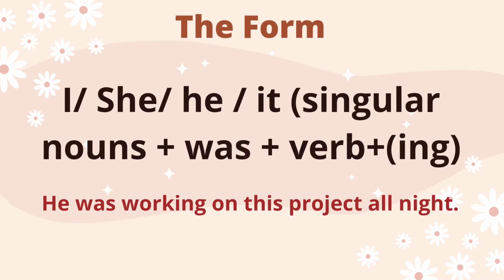Let's begin with the form. We put singular nouns or I or he or she or it at the beginning plus was plus the verb plus ing. For example, he was working on this project all night.